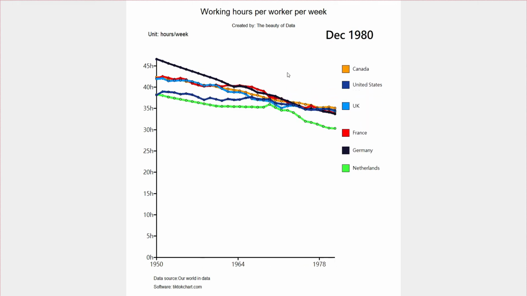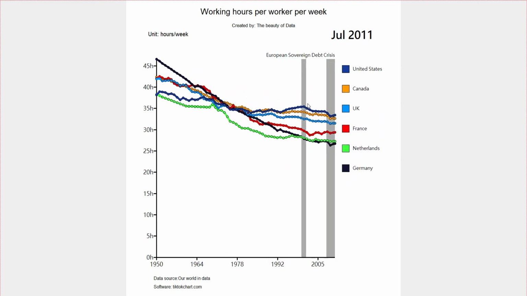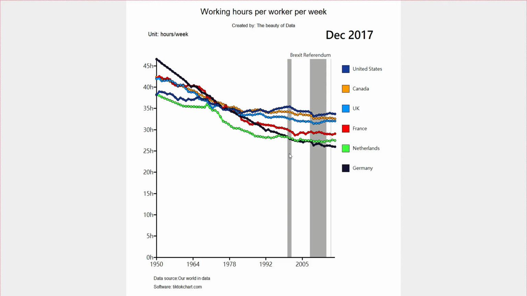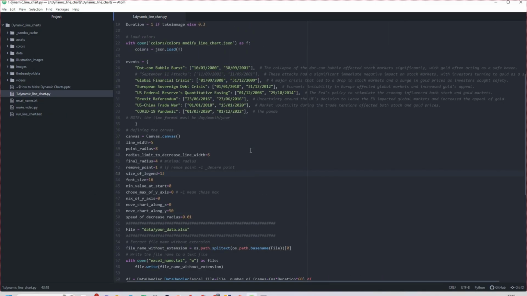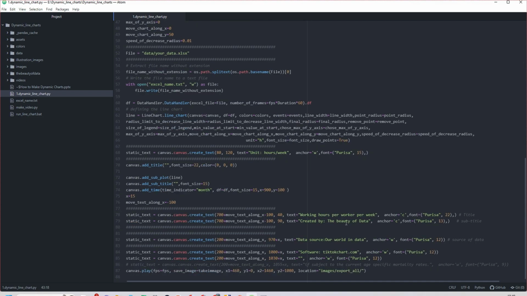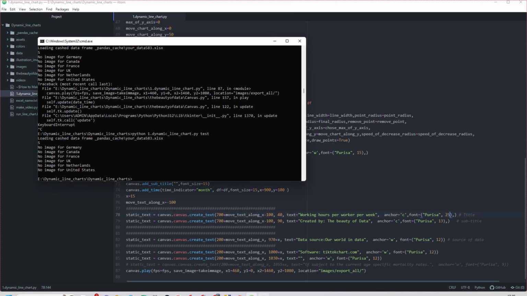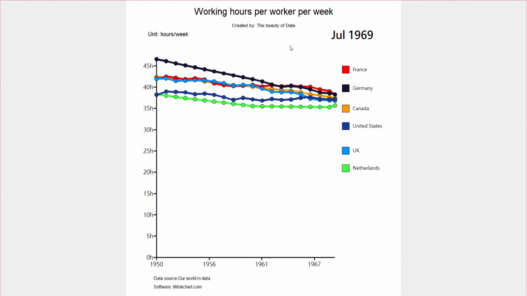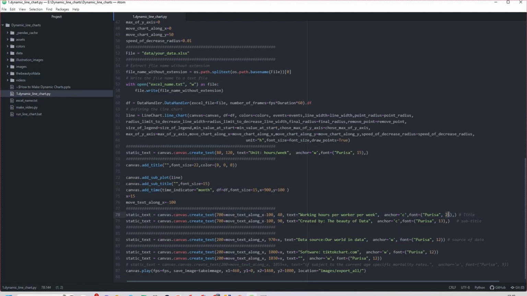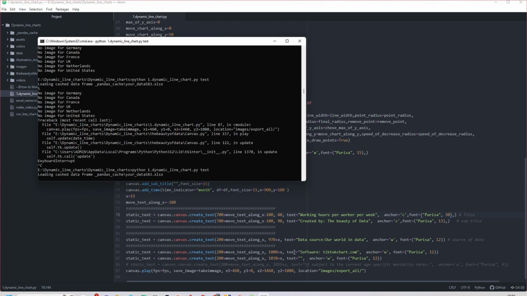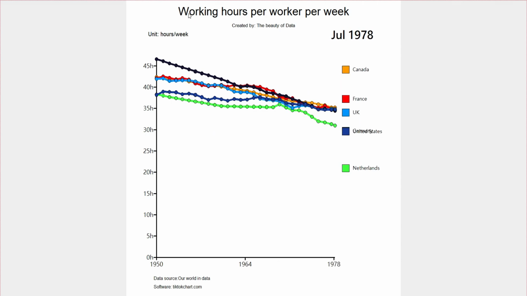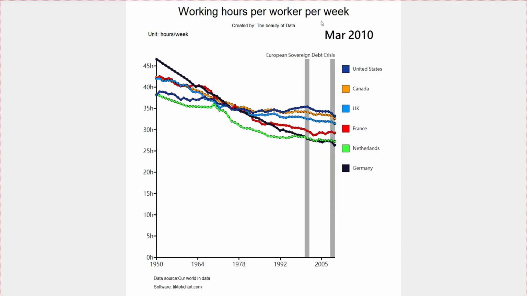Okay, and now it's ready to make the video. But I feel that this title is a little bit small, so I want to increase the title. If you want to change the title size, it's always here. You can set the size of the text on the chart, always up here. You try 25 and you rerun this. It feels small, so I want to increase it to 30. It depends on you. You see, it's now quite a bit bigger. I feel it's okay now.